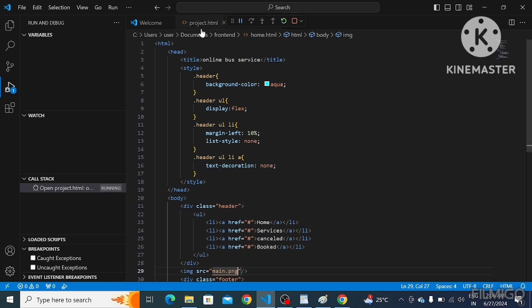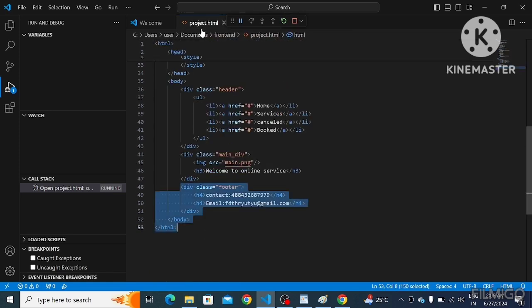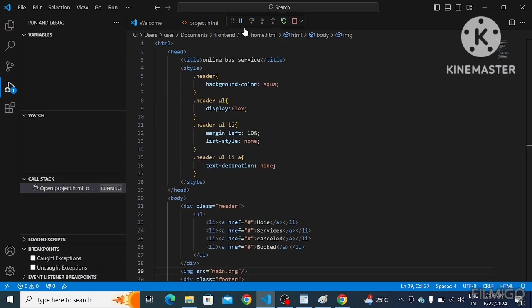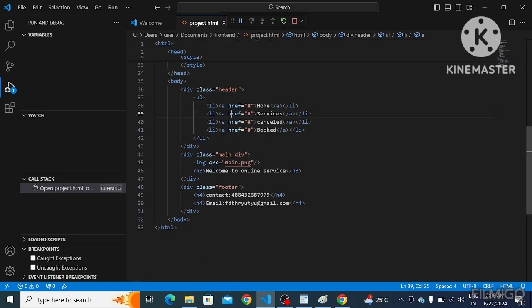Now, what was our task? When we click this home link, we have to open this home HTML web page, right? So in this href, I'm going to give this home web page address.